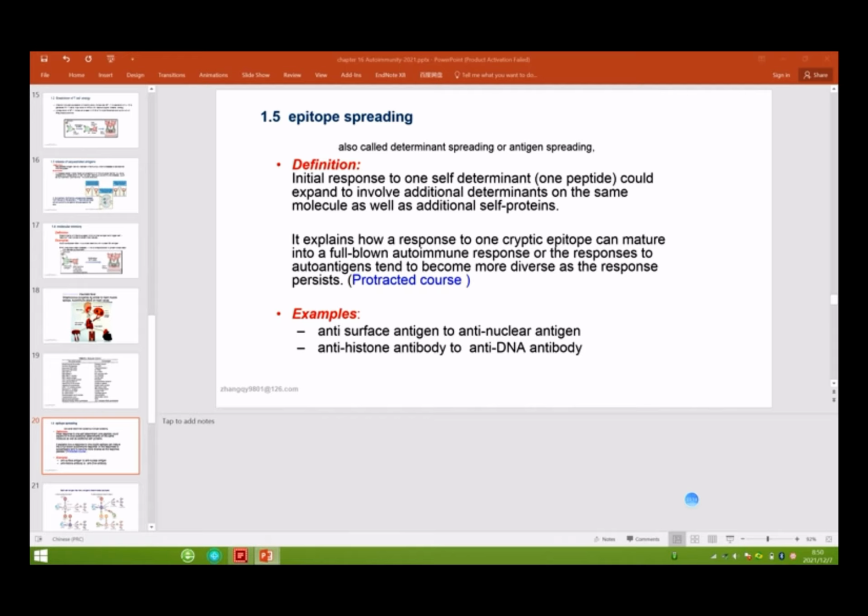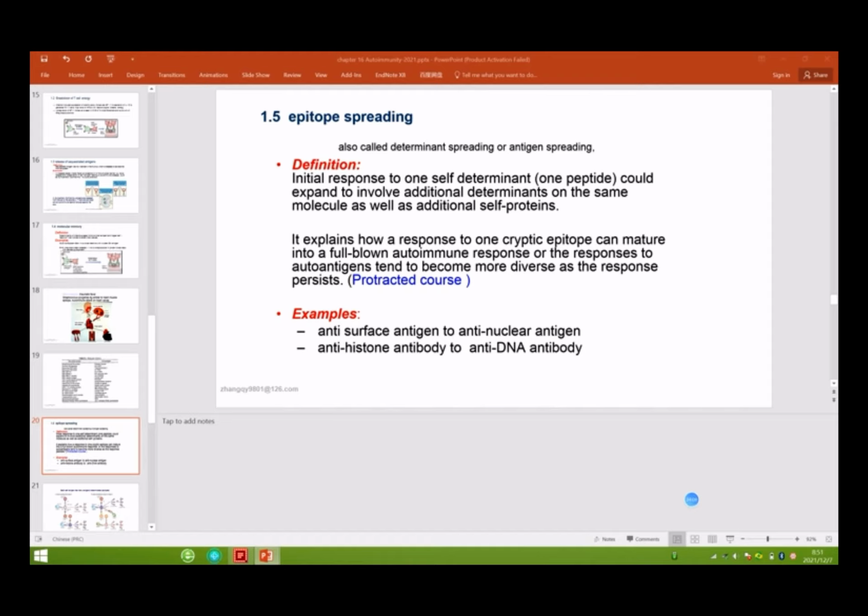Okay, so what causes autoimmune disease? We know that the major characteristic of autoimmune disease is that it is clinically persistent, right? If the doctor diagnoses a person with an autoimmune disease, that means the person needs to take drugs for the rest of his or her life, because these diseases are persistent.